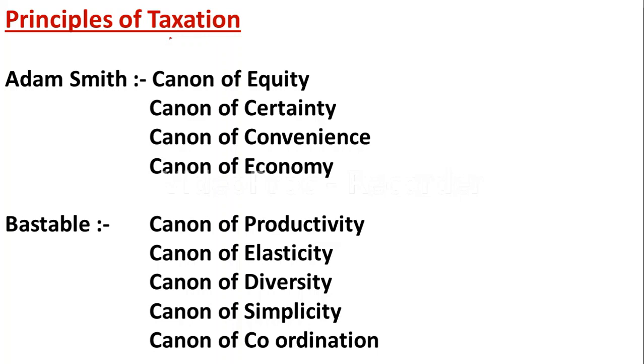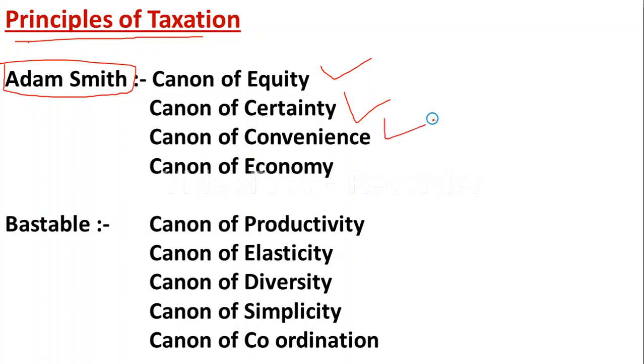So the next one is principles of taxation. There are various principles while paying the tax, and please remember there are four important canons given by Adam Smith. Yes, a question has arisen on this topic in a previous set examination. Canon of equity, canon of certainty, canon of convenience, canon of economy. These four principles of taxation are given by Adam Smith. Please remember: principle of equity, principle of certainty, principle of convenience, principle of economy.